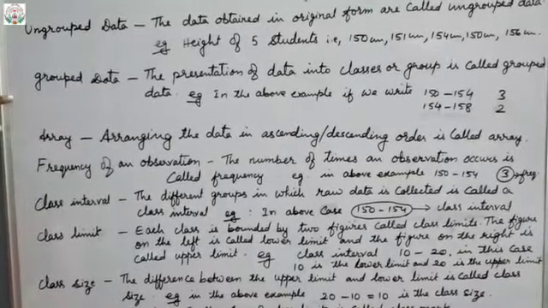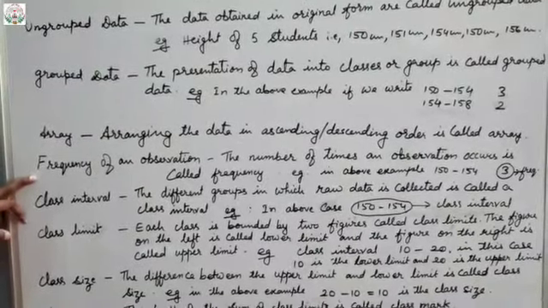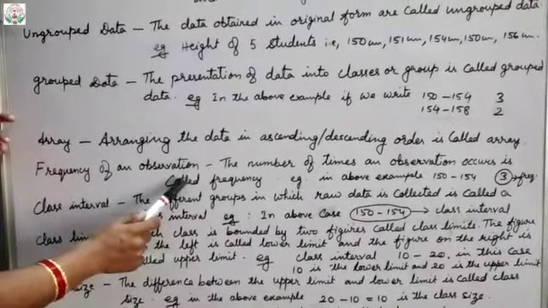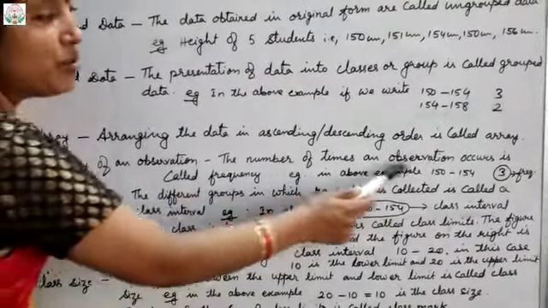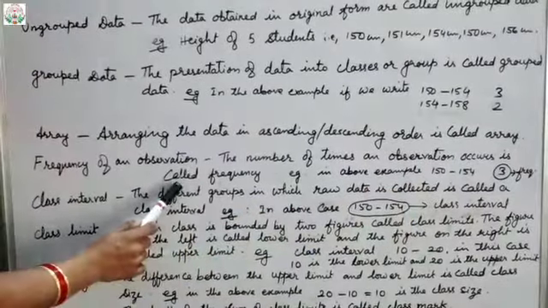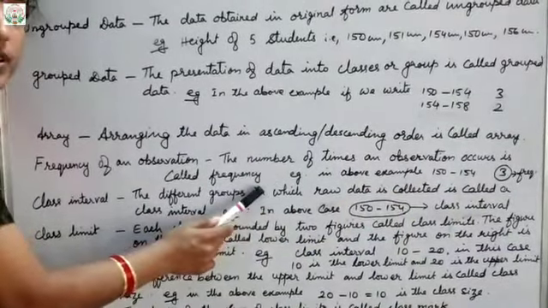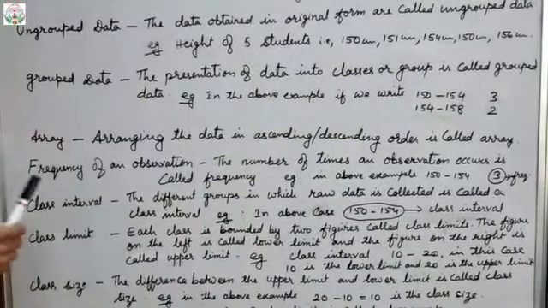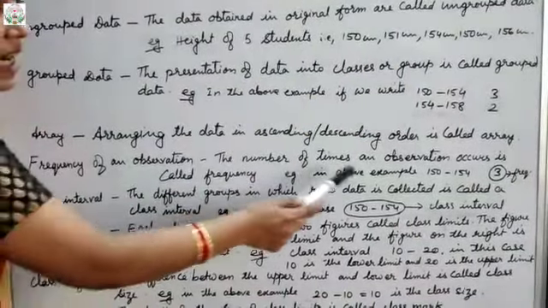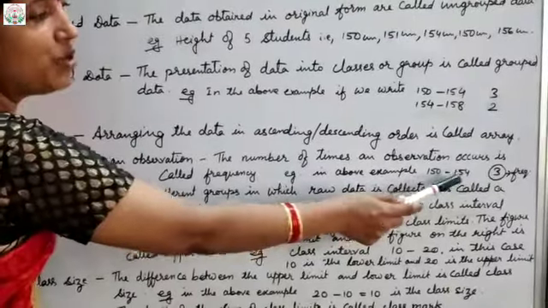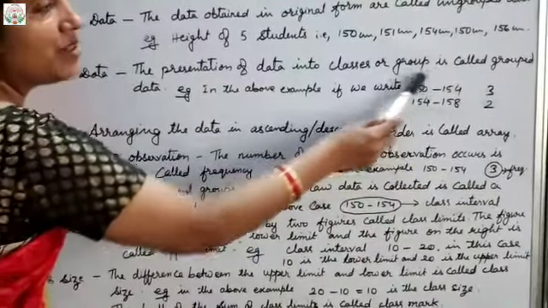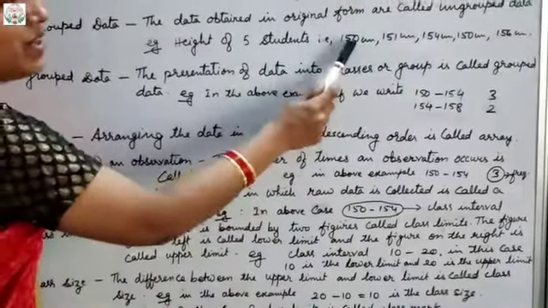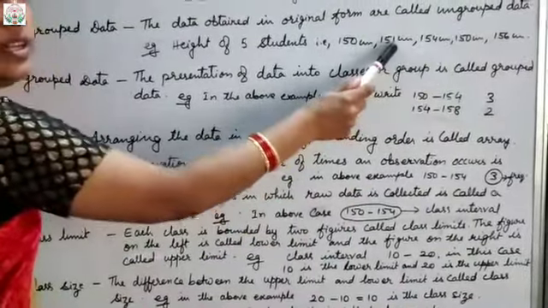Clear? Now come to this point again, frequency of an observation. The number of times an observation occurs is called frequency. Take the example of these 5 students' heights. Between 150 to 154, this class interval, this particular group, how many children are there? That is 1, 2, 3.